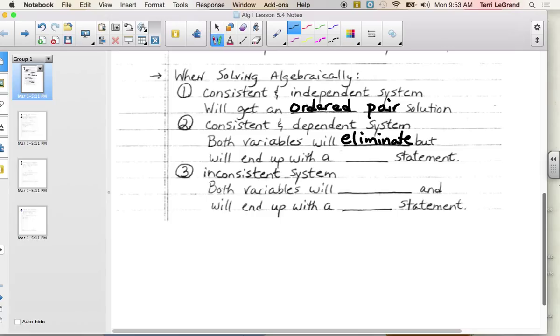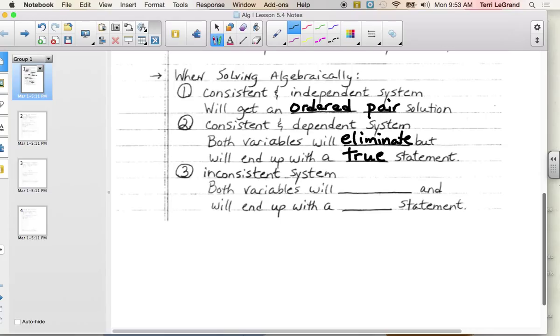Yeah. But when you have a consistent and dependent system, yes, the variables will eliminate, but you will end up with a true statement. You should end up with something like 3 equals 3. That's true. 0 equals 0. That's true.